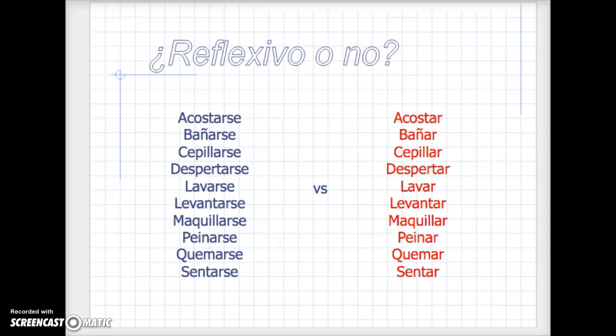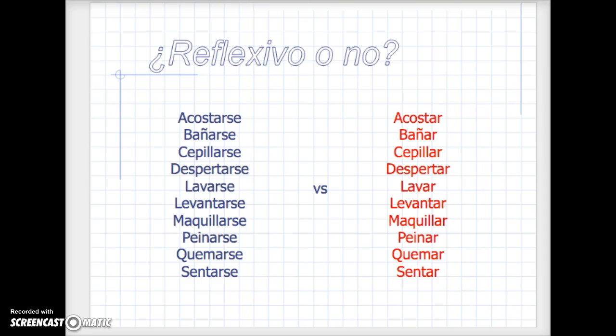We're almost finished here. Now, looking at these verbs, wait, what's the difference? How can we tell if it's a reflexive verb or not? We've got the left-hand side with acostarse, bañarse, cepillarse, despertarse, etc. But look at the other side: acostar, bañar, cepillar, despertar. Which ones are reflexive, chicos? If you said acostarse, bañarse, cepillarse, you are correct. Tienes razón. Those are the reflexive verbs.